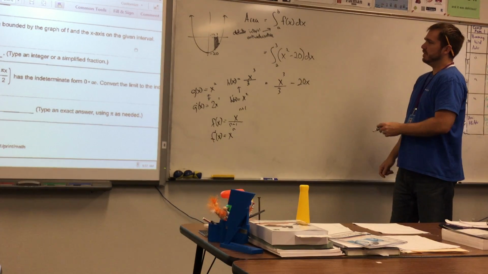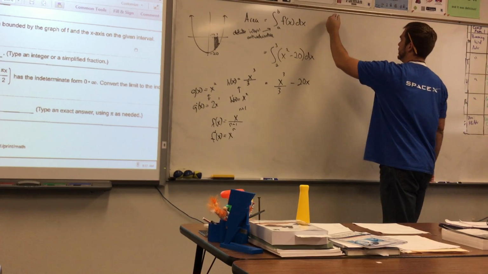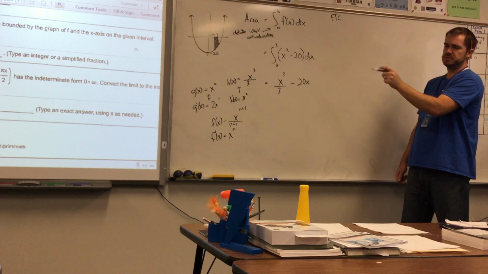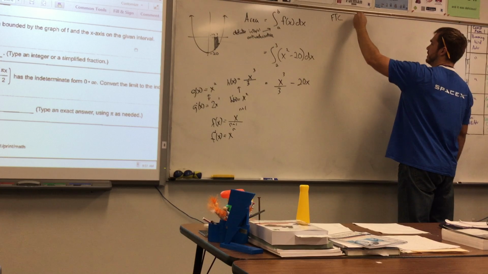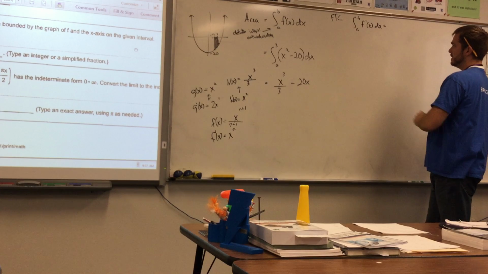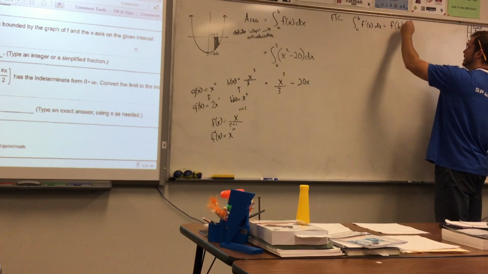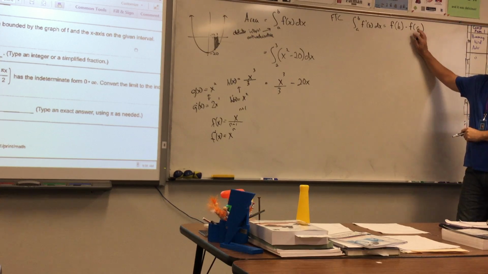And the fundamental theorem of calculus says, that's the good old FTC. They say on these questions the fundamental theorem, but that's what it is. The integral from a to b of f prime of x dx equals the original function evaluated at b minus the original function evaluated at a. Pretty amazing thing if you think about it.